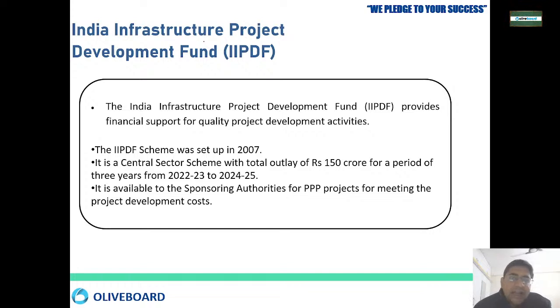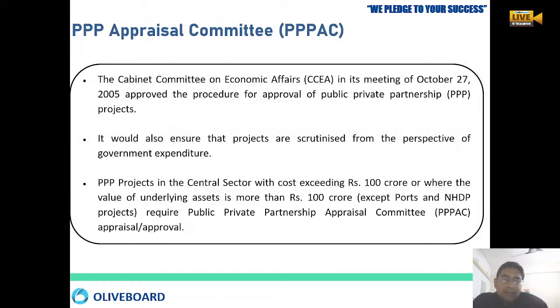Then there is the India Infrastructure Project Development Fund also. Okay, so the main task is that it provides financial support for quality projects. This IIPDF was set up in 2007, and now it has been extended to 2024-25. So the sponsoring authority is there. They sponsor the project, important developmental projects they sponsor, and you can get the fund from here. Then there is a very important committee that is called the PPP Appraisal Committee. Okay, so the Cabinet Committee on Economic Affairs is there.